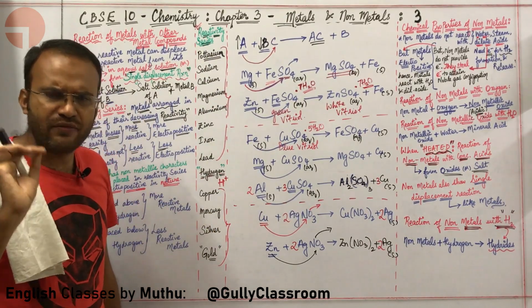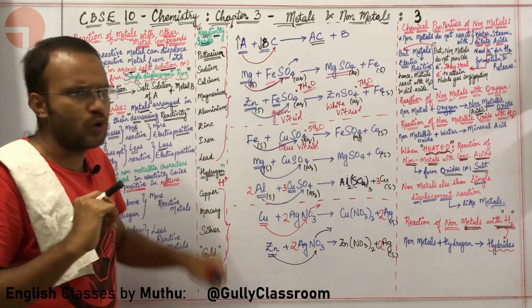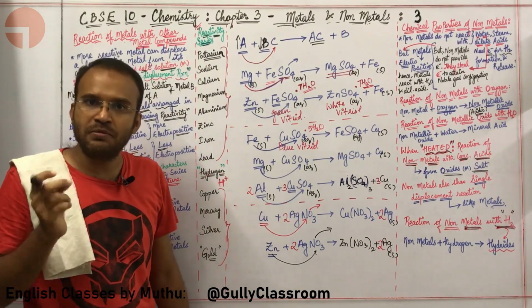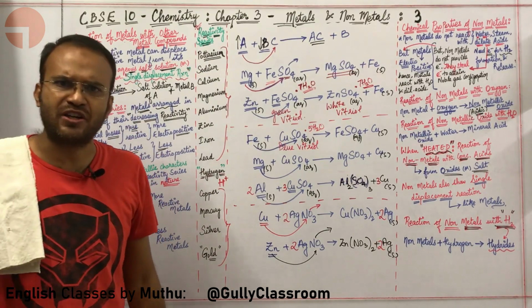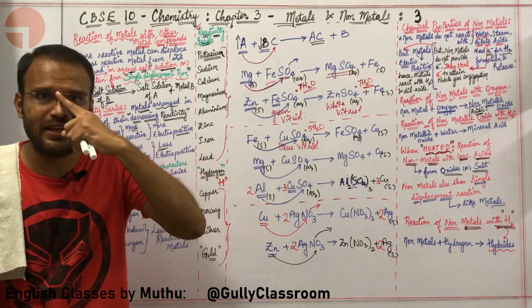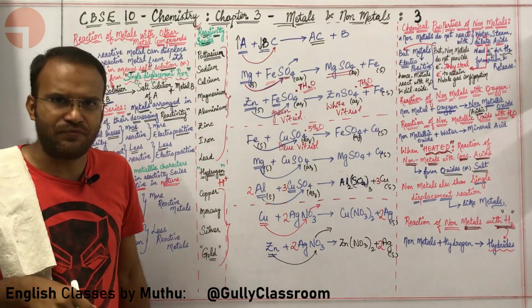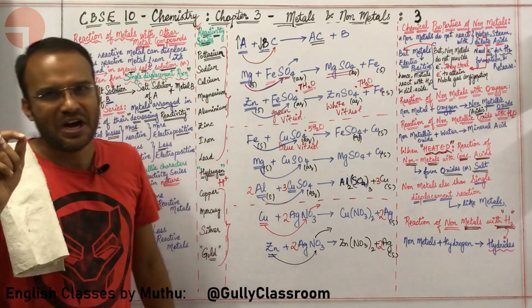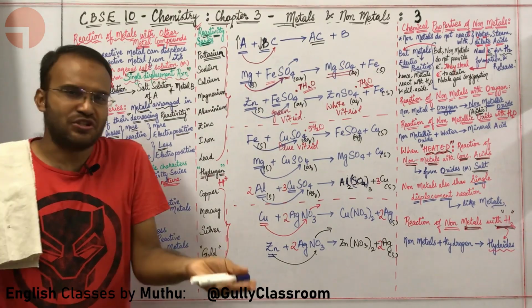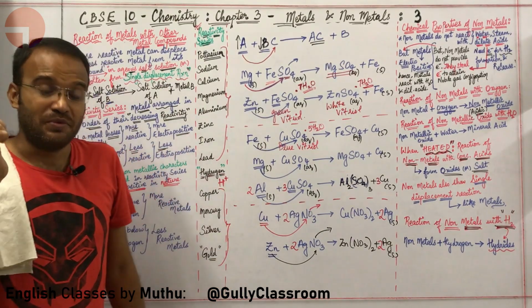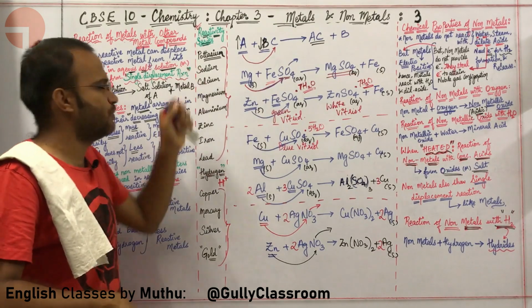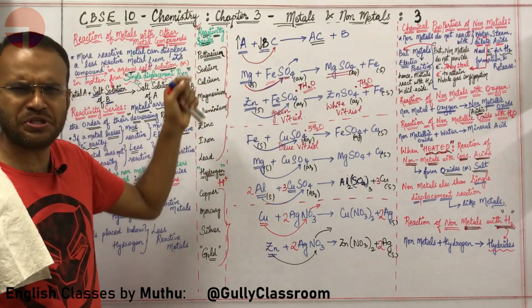Sir, here you have written the topmost metal as potassium. So are you telling me that potassium is the most reactive metal? Not necessarily. When compared with cesium, atomic number 55, which is also a first group metal, cesium is more reactive than potassium. So why aren't you writing cesium over here?